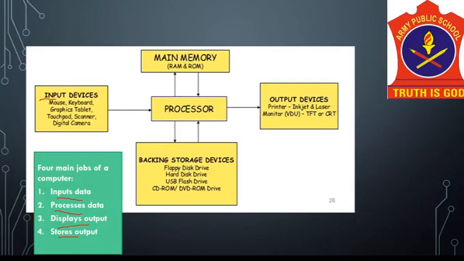Then this data is processed by the CPU or the brain of the computer, and then the processed information is displayed on the output device, the printer and the monitor, and then the processed information is stored in the storage devices, in the main memory and the different storage devices. So collectively these four jobs, the input, process, output and storage, are called the information processing cycle.